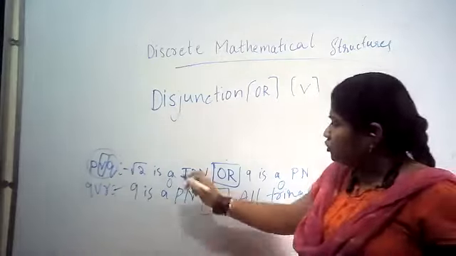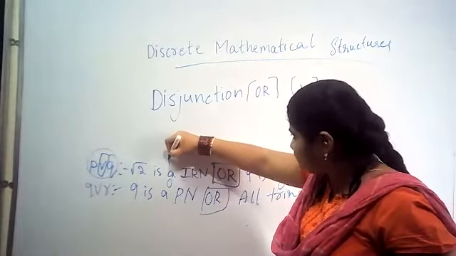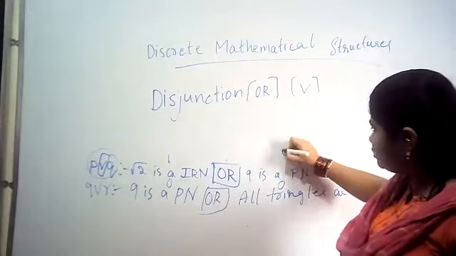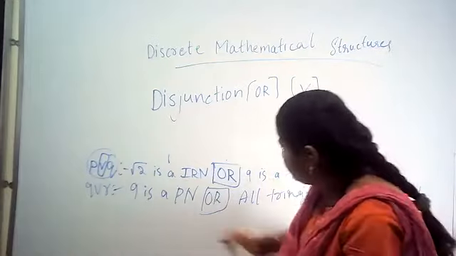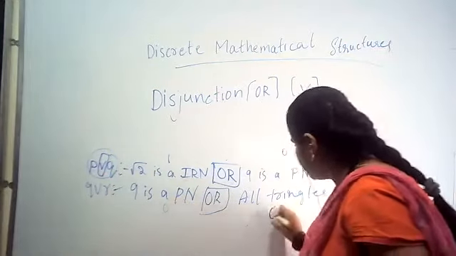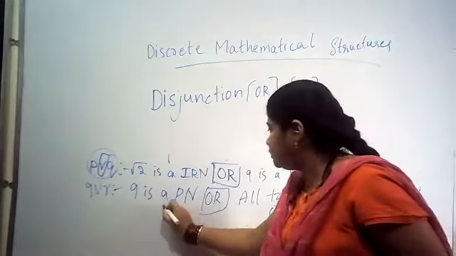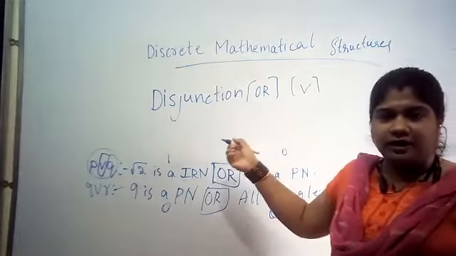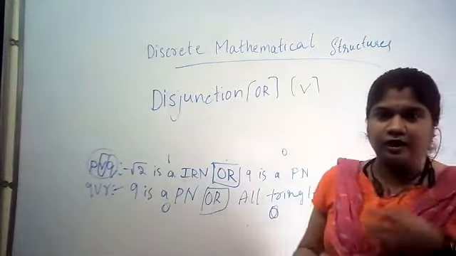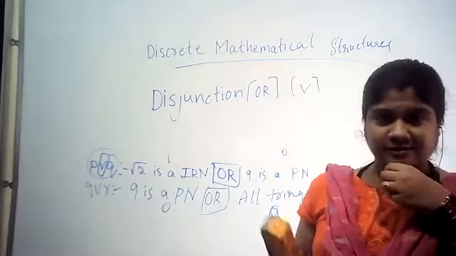Okay. So root 2 is an irrational number. This is true, that is 1. 9 is a prime number. It is 0. This is 0 and this is also 0. This is 1, this is 0, this is 0 and this is 0. True is 1, false is 0. If true is there, put it as 1. If false is there, put it as 0.